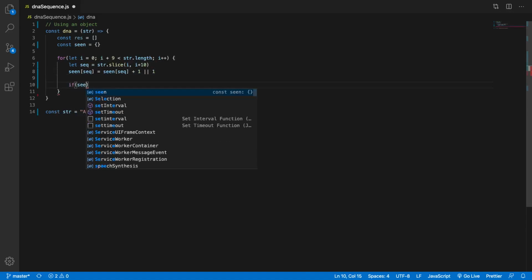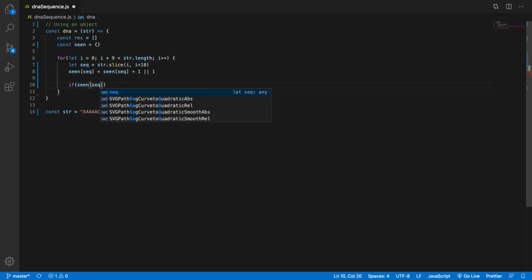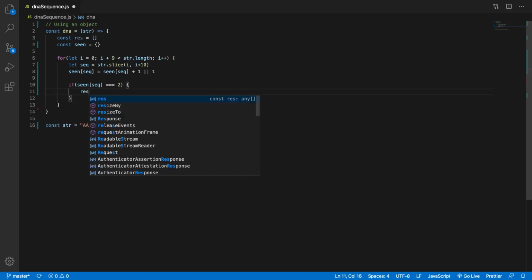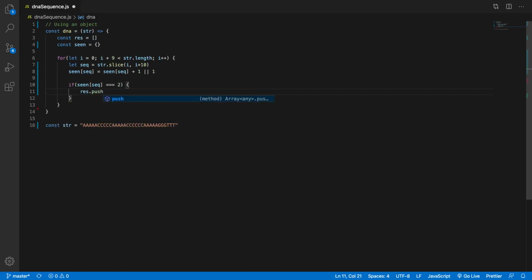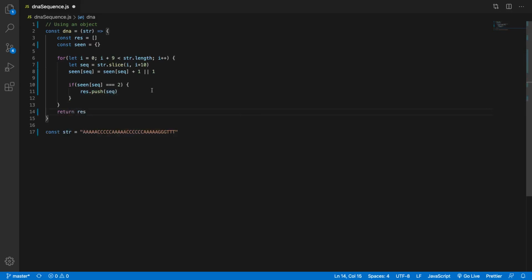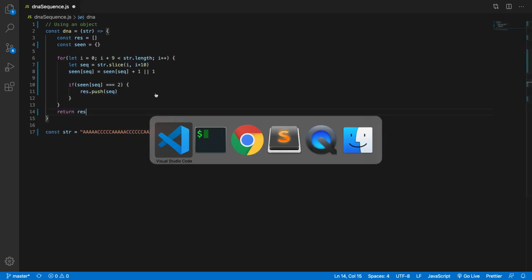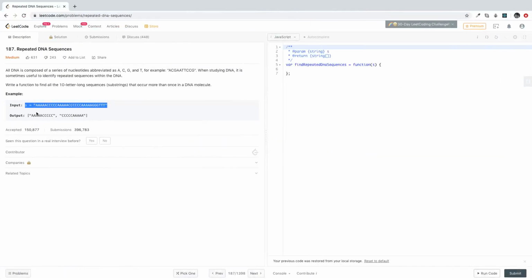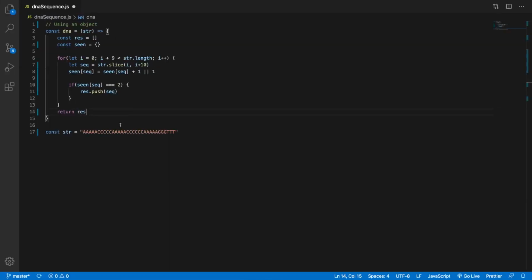So if scene at sequence is equal to 2, so if we have a key in our object of sequence and its value is equal to 2, then what do we want to do? We just want to push it into that res.push, and we want to push in the sequence, right? So then we'll just return res. And let's look at our case here. It should return A, C, and CA. That should be what it returns.